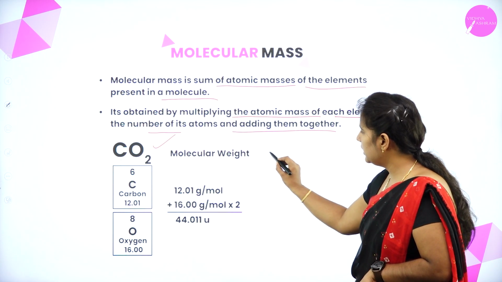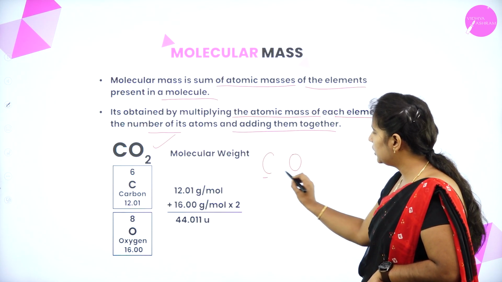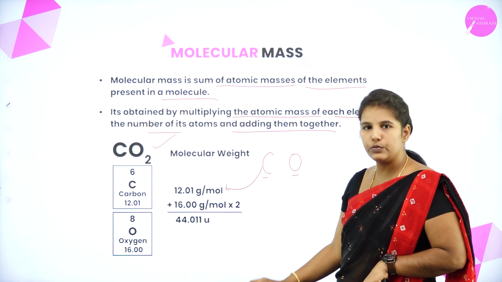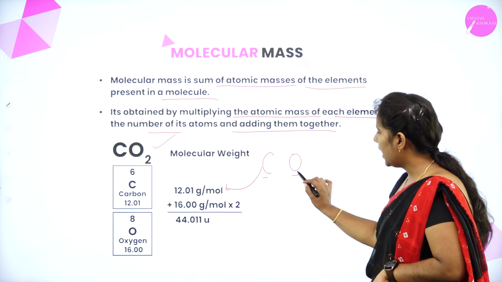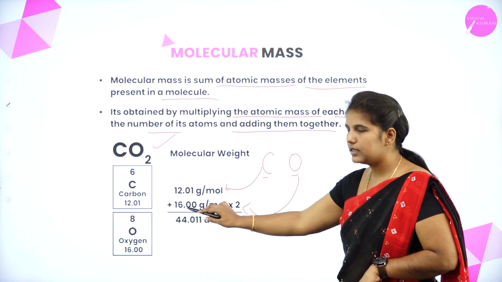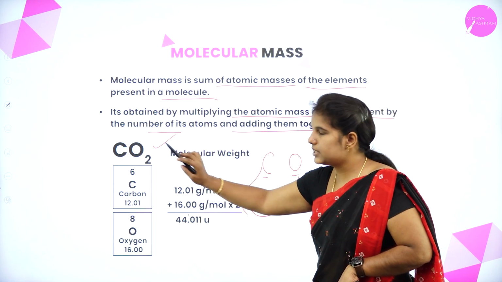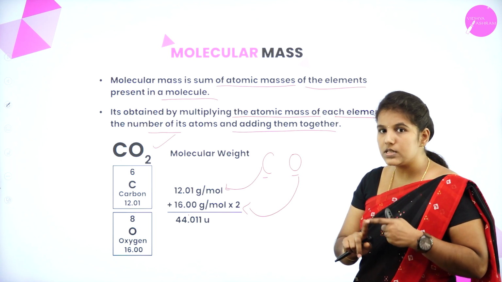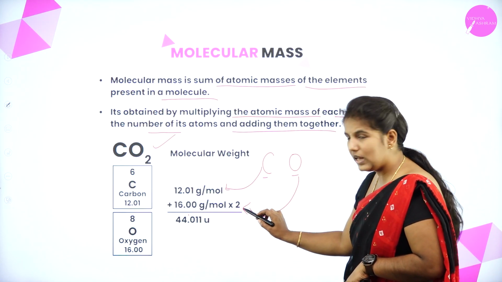Here we know that carbon and oxygen are the two different elements. The atomic mass of carbon is 12, right? And the atomic mass of oxygen is 16. So how many oxygen atoms are present here? Two. There are 2 oxygen atoms, right?